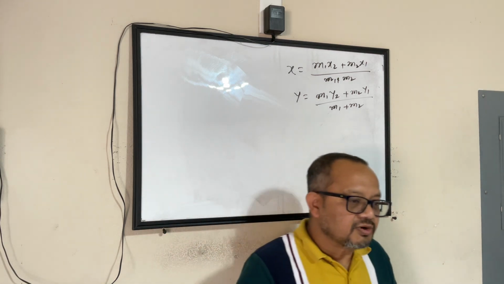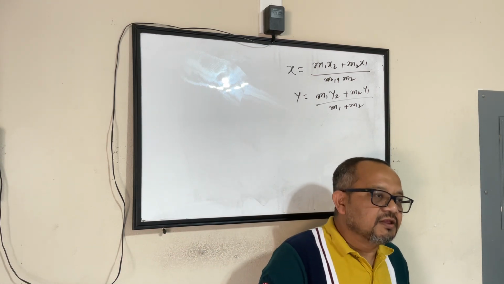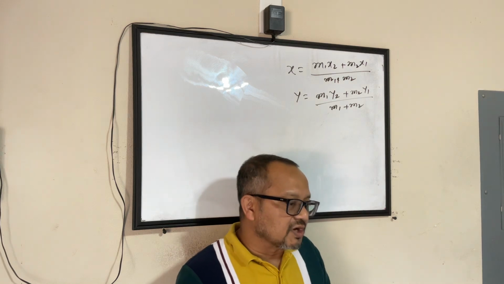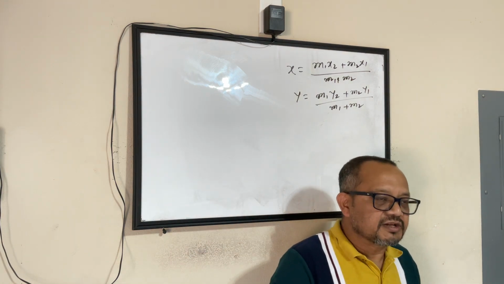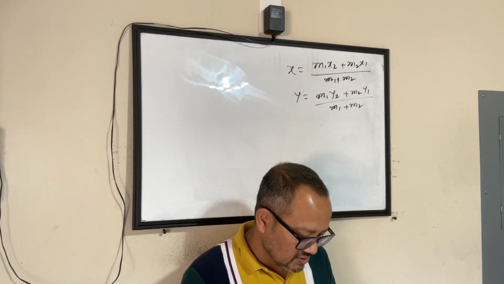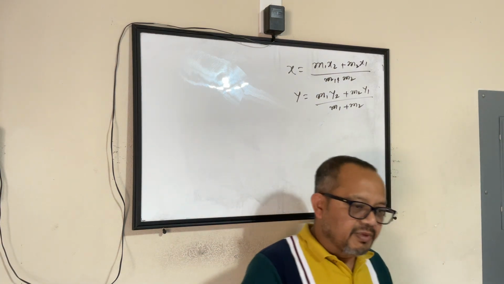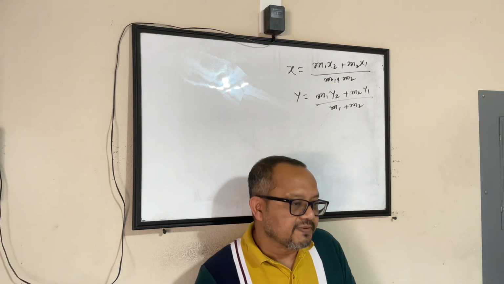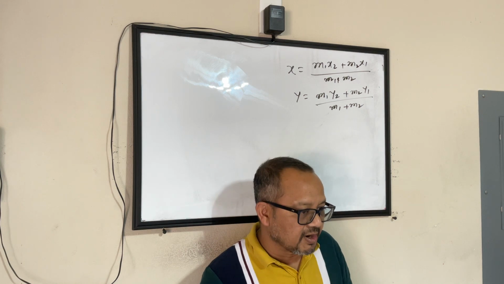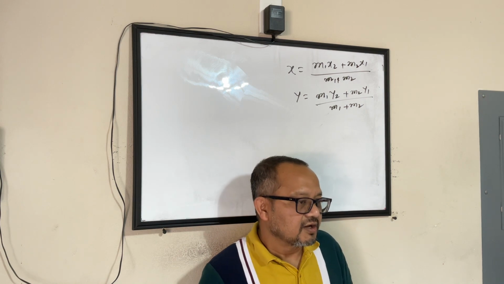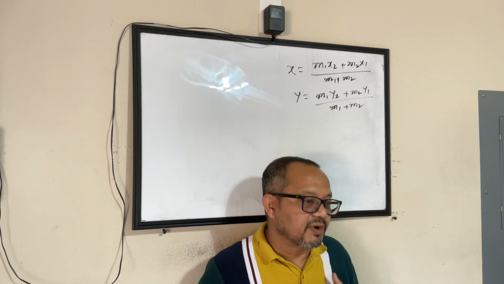So we talked about the most important formulas of coordinate geometry, which are the distance formula and the section formula. And we also proved them in the previous classes. But I'm not sure if everybody in this class is clear about those formulas and what is the purpose of those formulas.